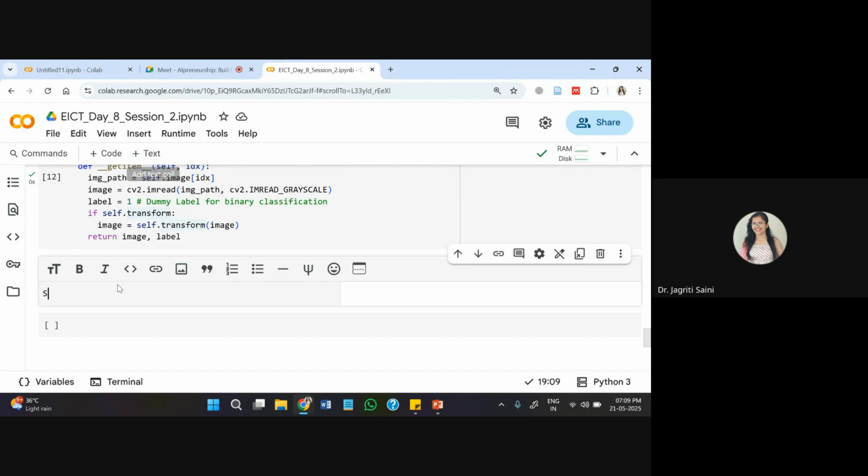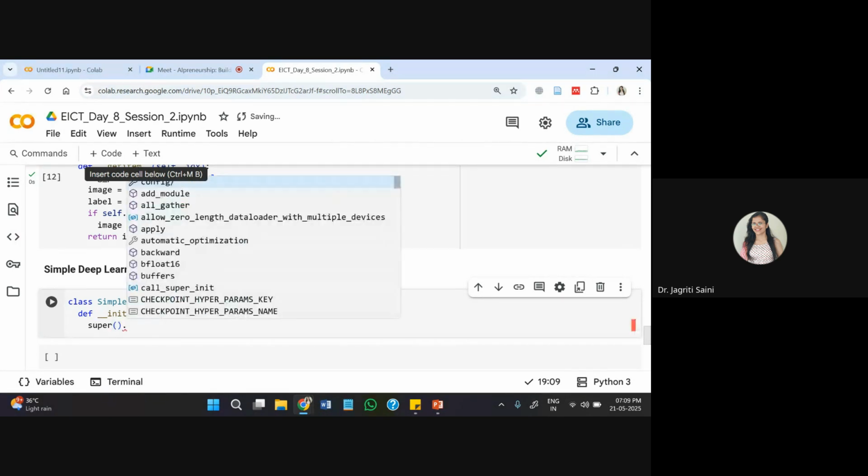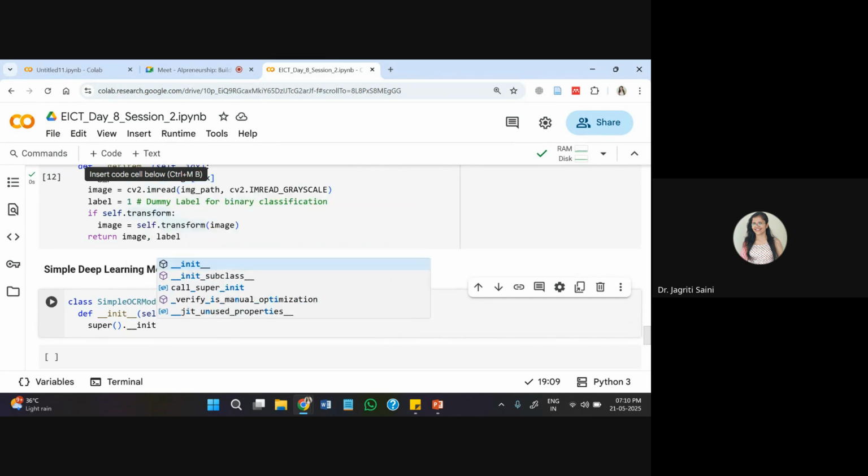So the next portion I'll create here. As I told you initially, I'll be creating a simple deep learning model, and for that I have already loaded a lightning module, and that only I'll be using for my simple OCR model. And inside this I'll pass the lightning module that we have called right in the beginning. And again, the classes for this I'll define further. First instance I'm putting up is self. Inside this, a superclass I'm creating for easy access to the initial elements of this particular class.